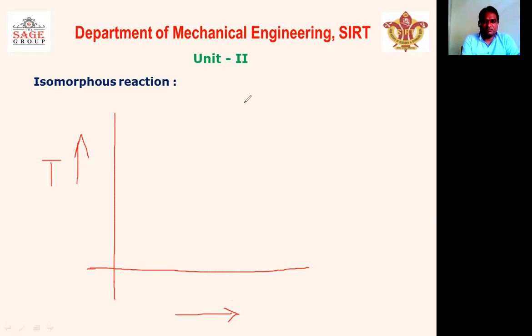Whatever alloy you have taken, the alloy should be isomorphous. So here will be the base metal. For example, we have considered copper, and at the other end, there will be the other element like nickel.